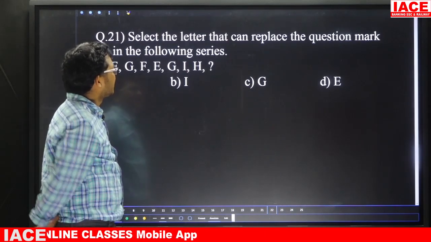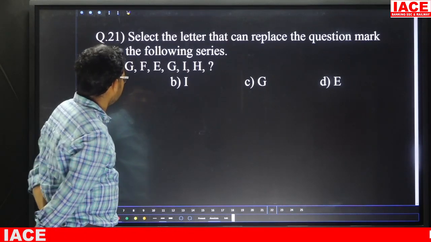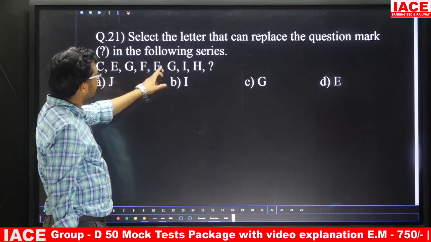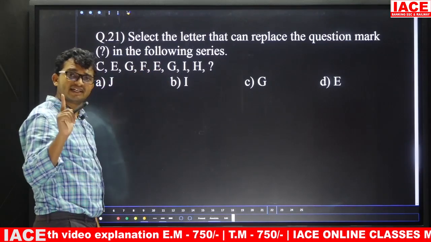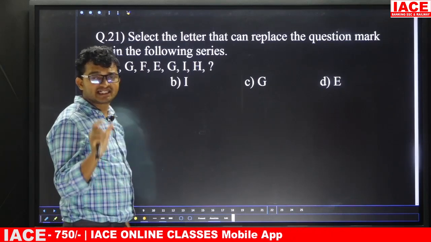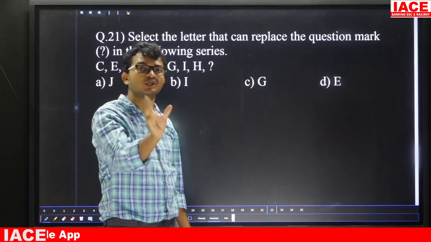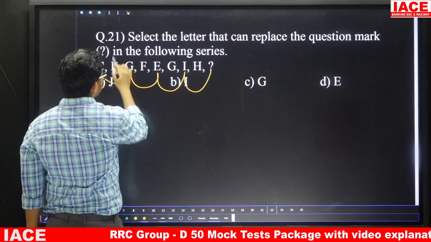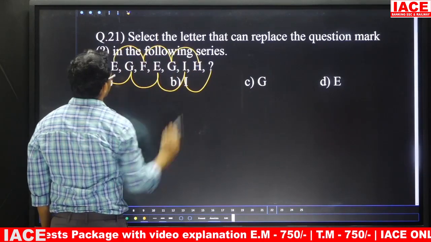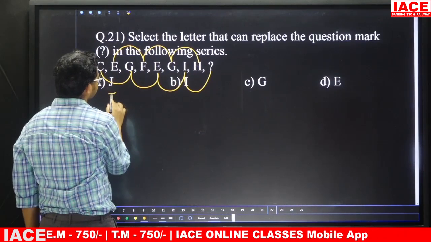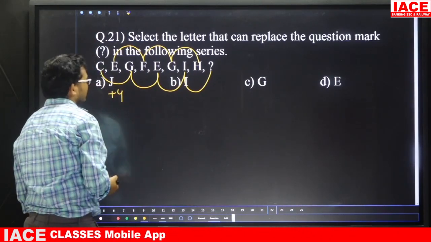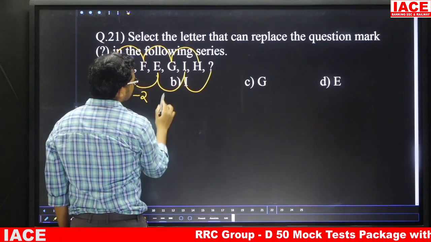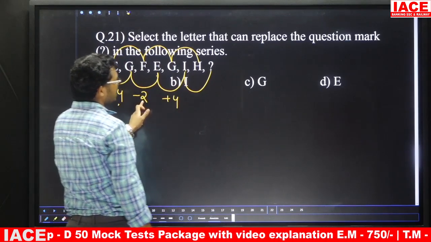Question number 21, select the letter that can replace the question mark in the following series. C, E, G, next F, E: increasing and decreasing means it is an alternate series, and if increasing and decreasing is there, we have 2 series. Take C, G, E, I, question mark, and E, F, G, H, question mark. C and G logic is plus 4. G and E logic is minus 2. E and I logic is plus 4. So plus 4, minus 2, plus 4.